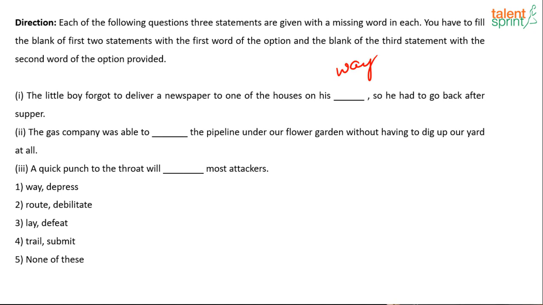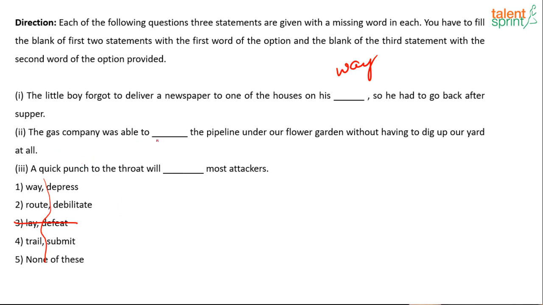So let's look at the options. You just have to concentrate on the first half of the options, the first of the pair. So way is one, route is one, lay, trail. It cannot be lay. Trail is something that you leave behind. So on his trail. All right, let's just keep trail as well for now. Let's look at the second one.